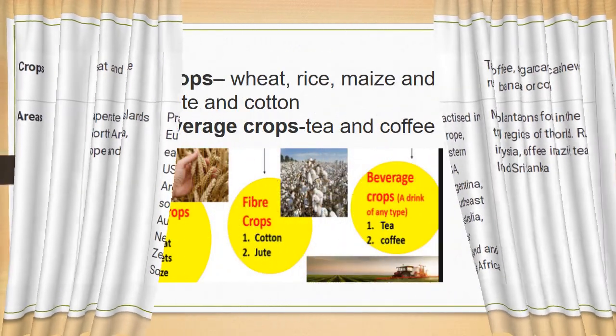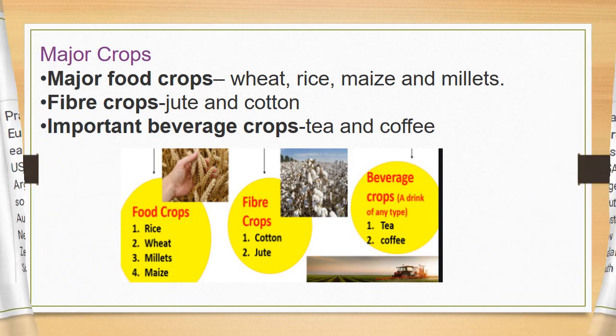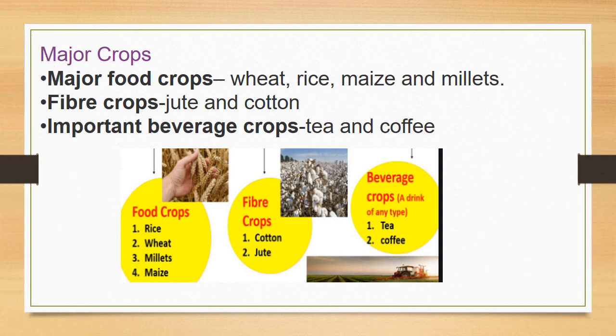Now we are going to see the major crops. What are the main important crops? The major food crops for food purpose are wheat, rice, maize and millets. Then fiber crops, they are jute and cotton. Then important beverage crops, tea and coffee.